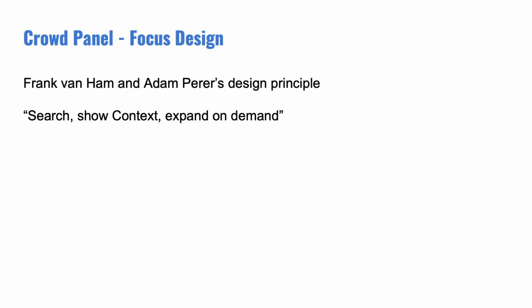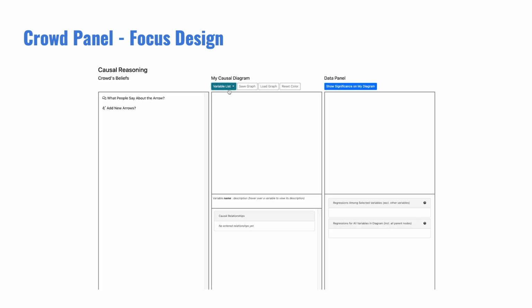The second design was based on principles proposed by Frank van Ham and Adam Perer. They suggest to let users search for a focus first, then expose more context, and expand more information on demand. We call this the focus design. The focus design looks like this.